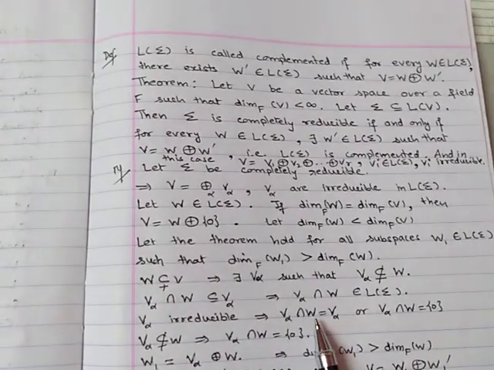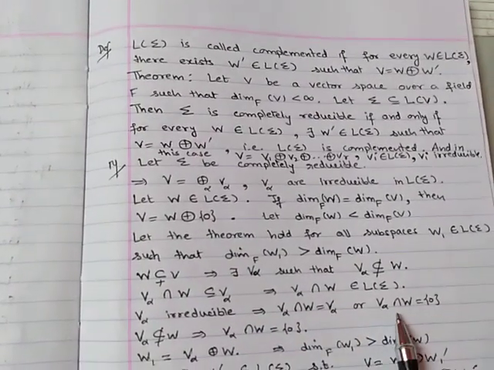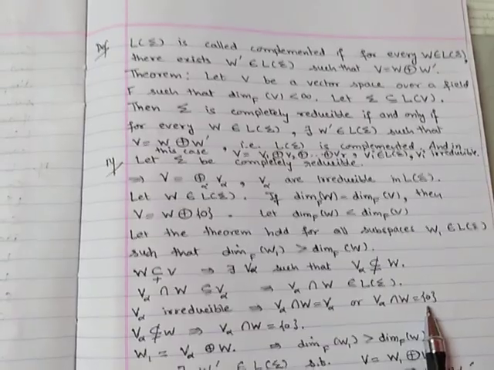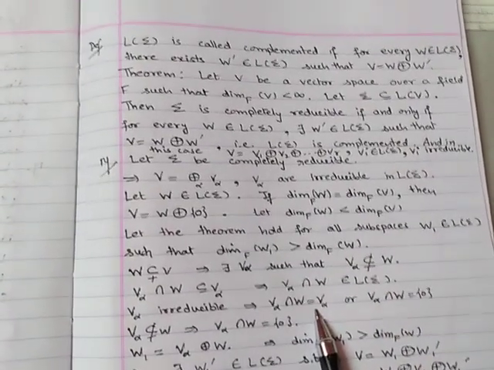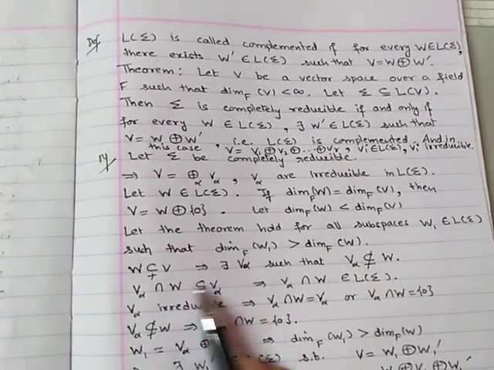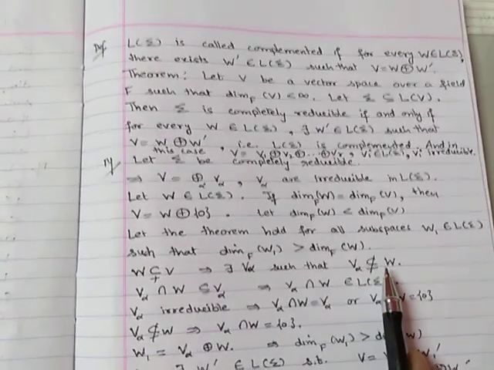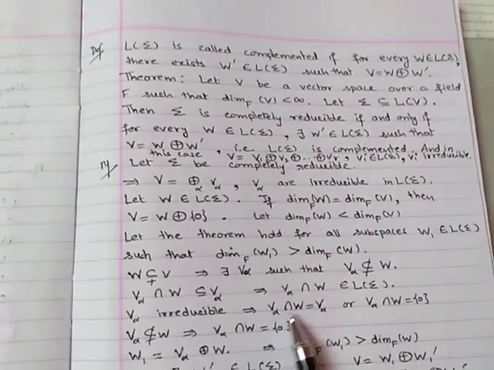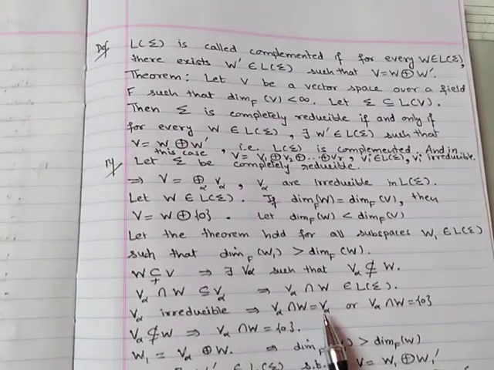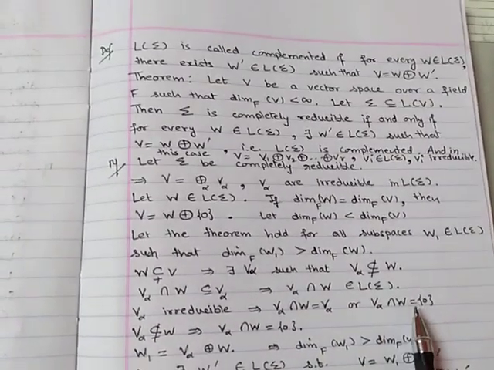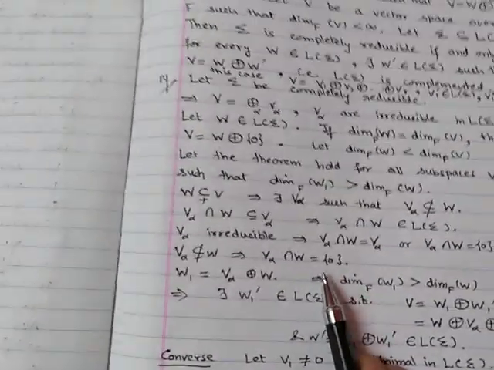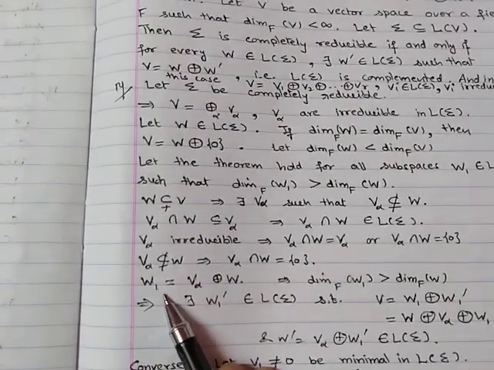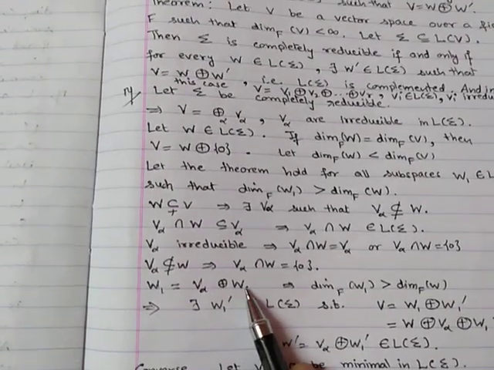So that means V alpha intersection W is V alpha or V alpha intersection W is 0. Now the first is not possible because V alpha is not contained in W. That means V alpha intersection W cannot be V alpha. So V alpha intersection W is 0. And we write W1 equal to V alpha direct sum W.